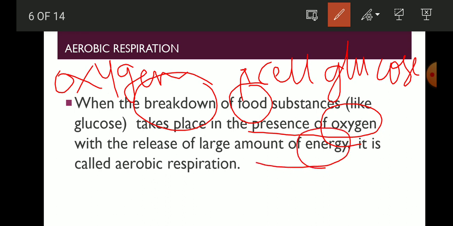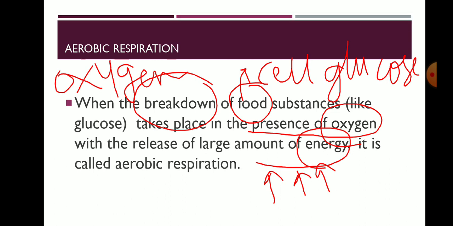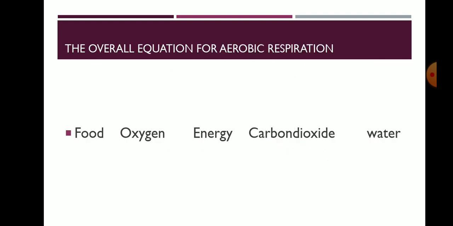In aerobic respiration you get a very large amount of energy, whereas in anaerobic respiration you get less energy, and this is the biggest difference between the two processes. So it is clear that the oxygen is required by the body cell to break the food into the energy form.